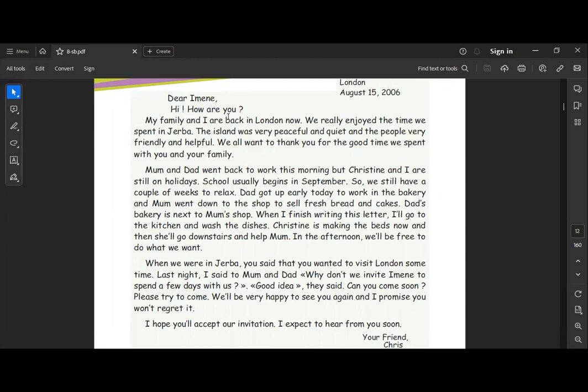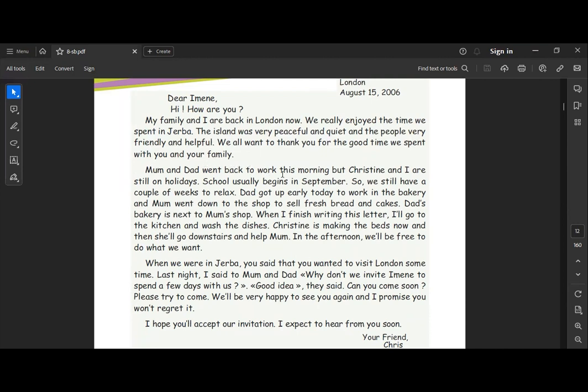Okay, so let's read it. Dear Iman, hi, how are you? My family and I are back in London now. We really enjoyed the time we spent in Jerba. The island was very peaceful and quiet, and the people very friendly and helpful. We all want to thank you for the good time we spent with you and your family.